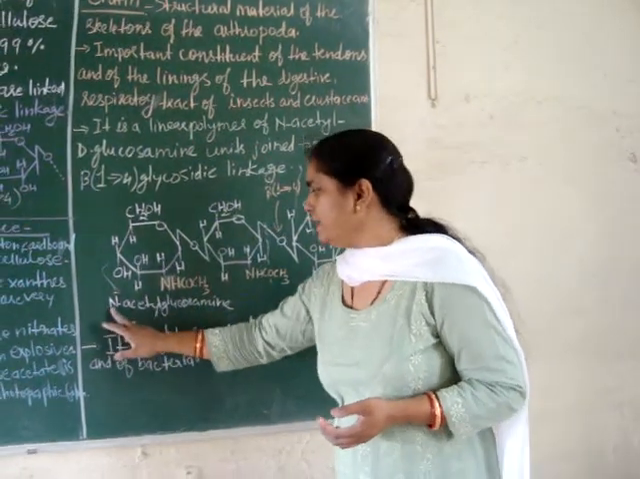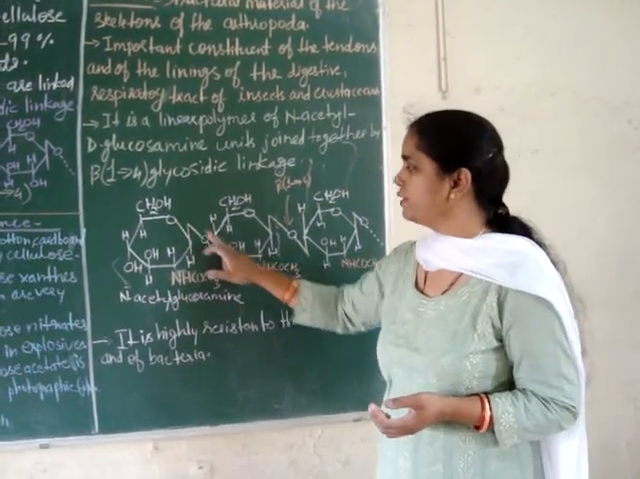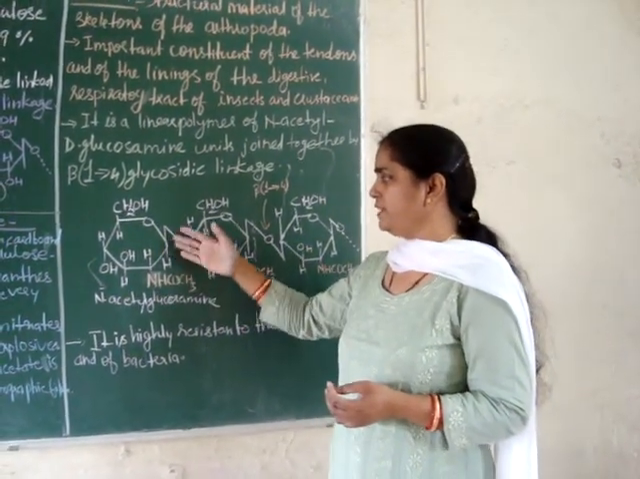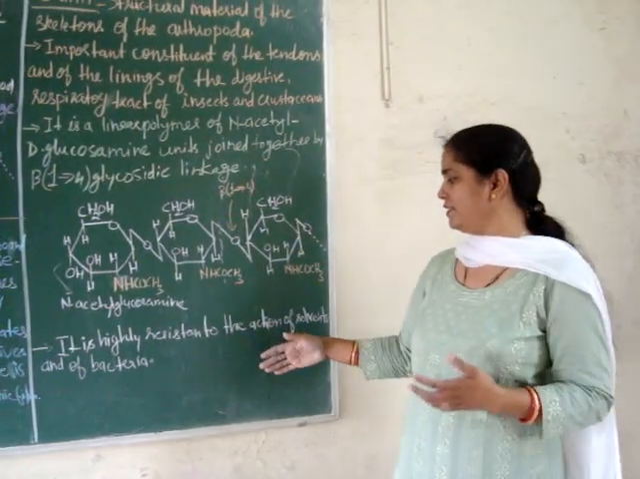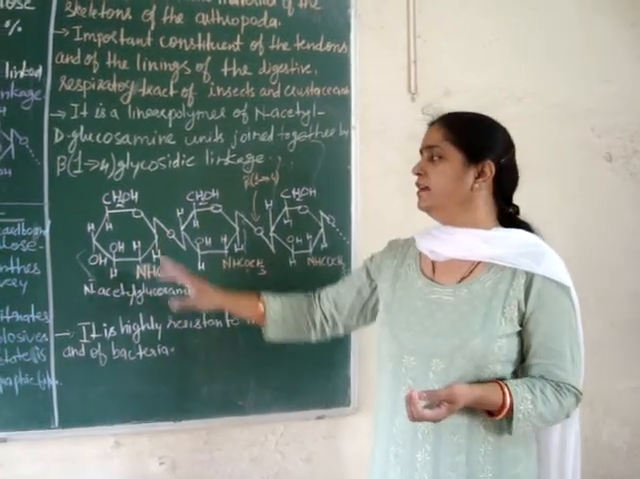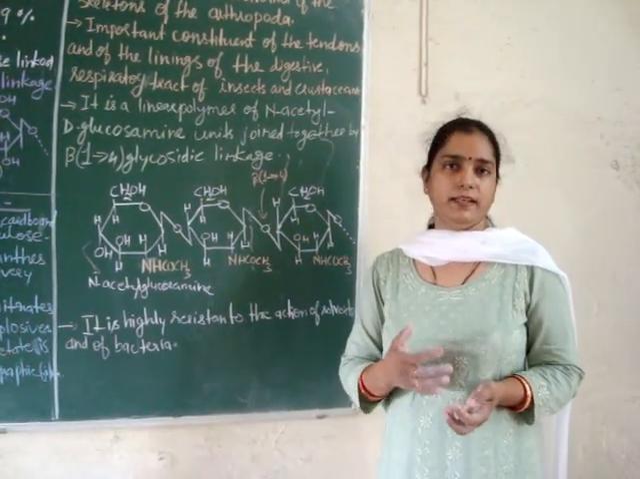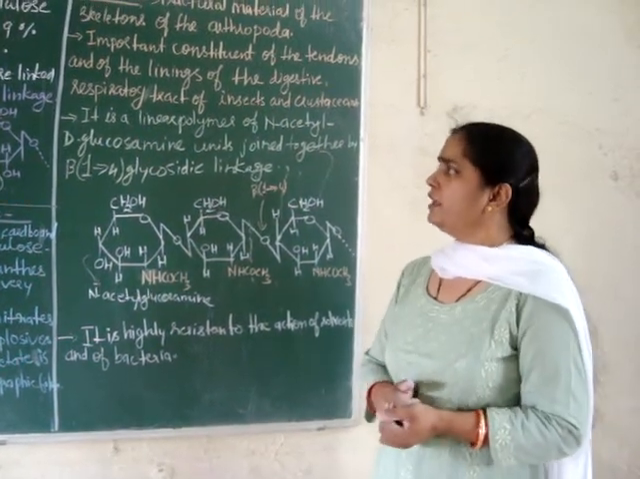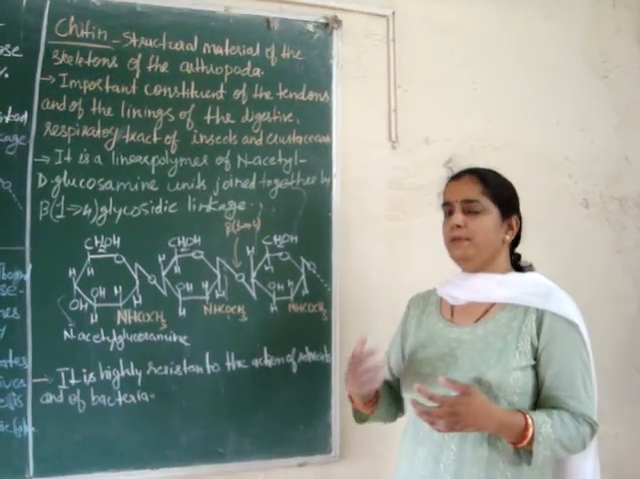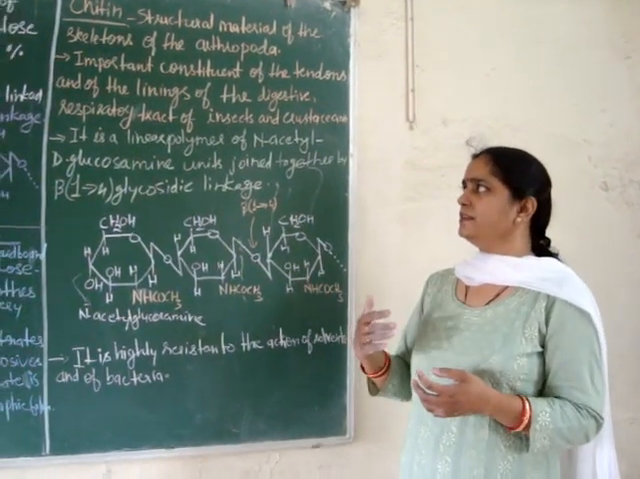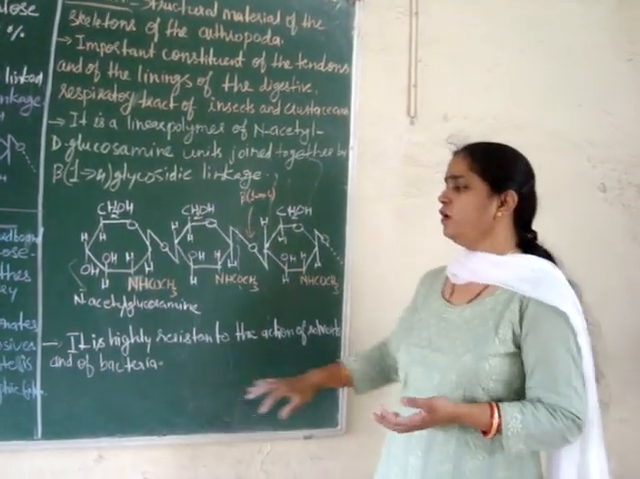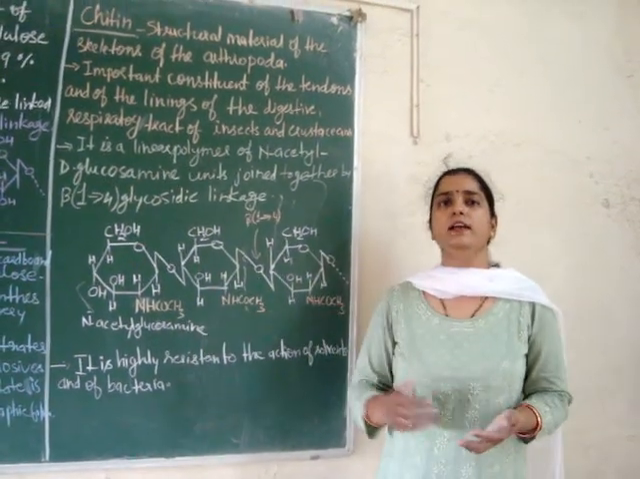Here again N-acetyl D-glucosamine units are linked together by beta-1,4 glycosidic linkage. Okay, and due to the presence of this linkage, it is highly resistant to the action of solvents and bacteria, because only chitinase enzyme can hydrolyze this beta-1,4 glycosidic linkage that is present in chitin. Okay, so actually this structure provides protection to insects or members of arthropoda class animals, because it forms their exoskeleton which is resistant to the action of solvents and bacteria. So these are all homopolysaccharides.